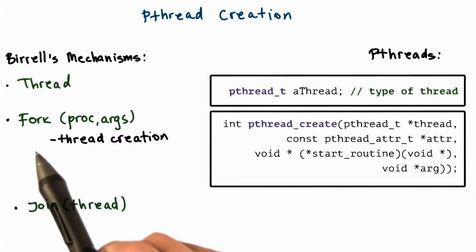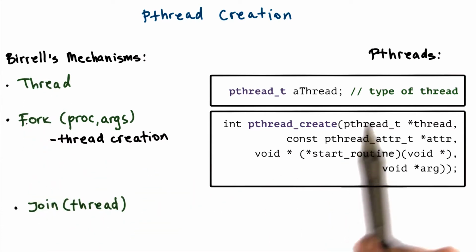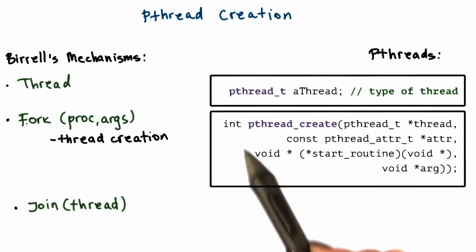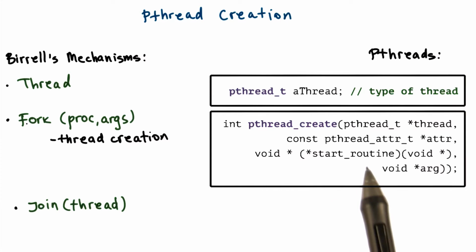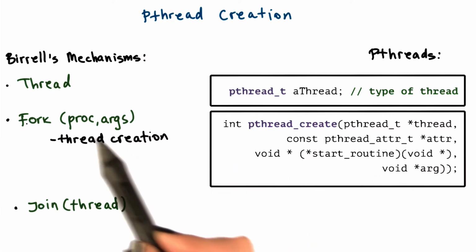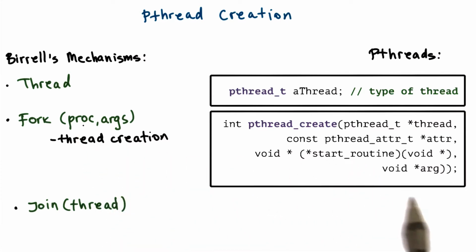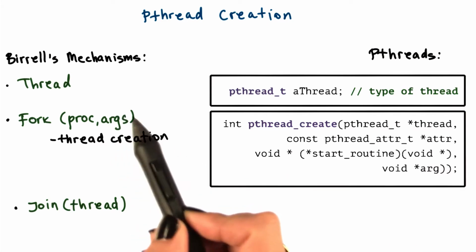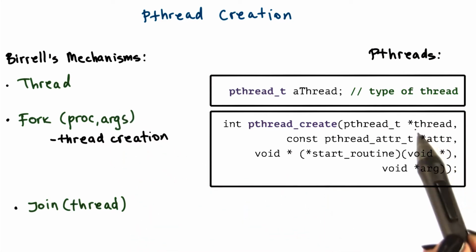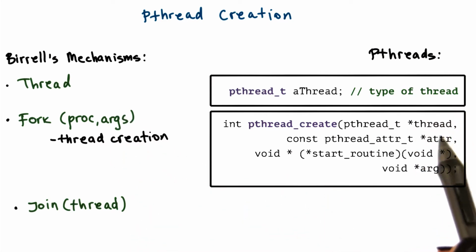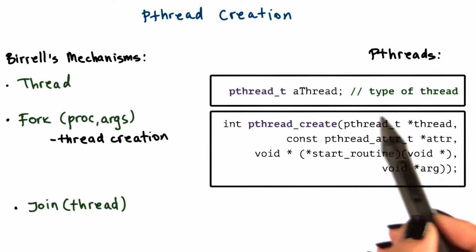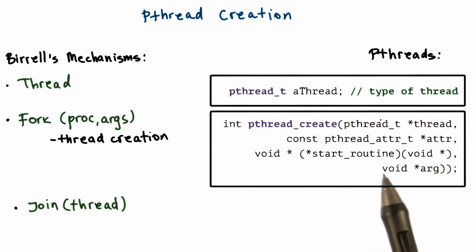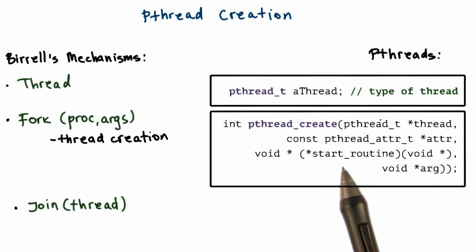The equivalent to the fork that Birrell proposes is a more intuitive call, pthread_create. It takes as arguments a start routine, that's the equivalent to proc in fork, as well as arguments, equivalent to the arguments in fork. It creates, as a result, and returns a new data structure that's of the type pthread_t, and it's populated with all the relevant information so that this thread can start executing.